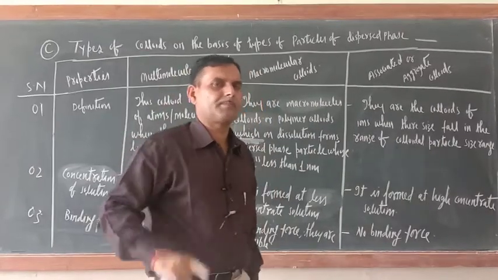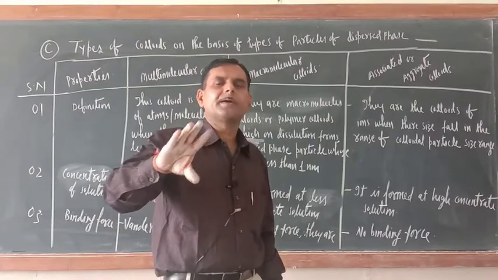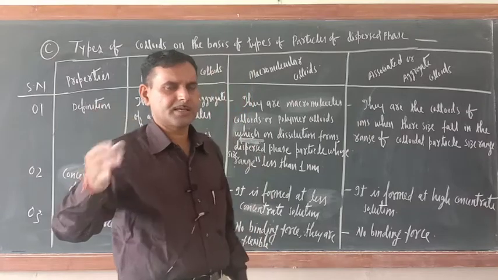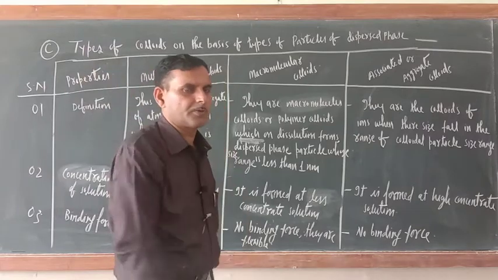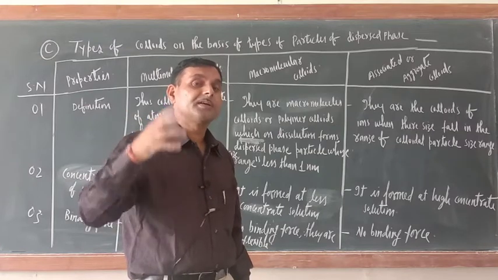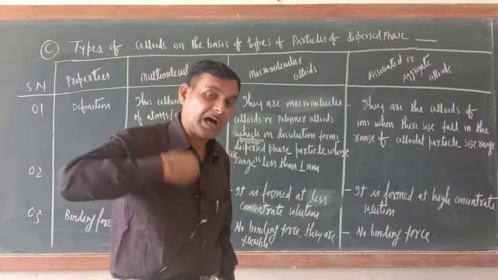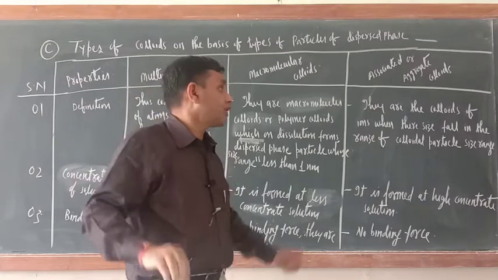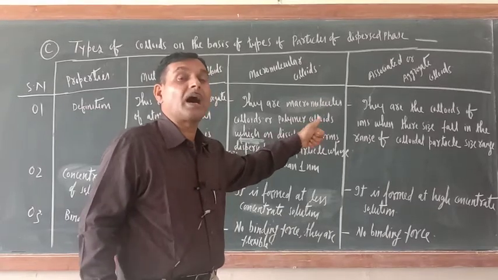Let us say one example, sodium chloride. Sodium chloride behaves like ions in its dilute solution. Individual ions, means in dilute solution sodium chloride will dissociate into Na positive and Cl negative. But when the concentration of NaCl is increased, what would happen? Those ions will come together because of the high concentration and form aggregate colloids. So aggregate or associated colloids are the colloids of ions.